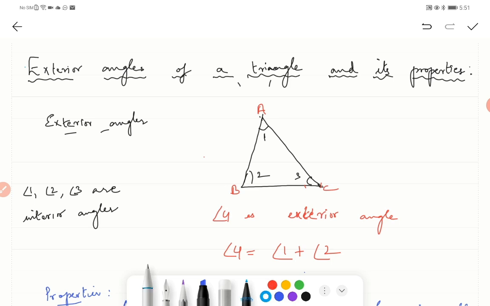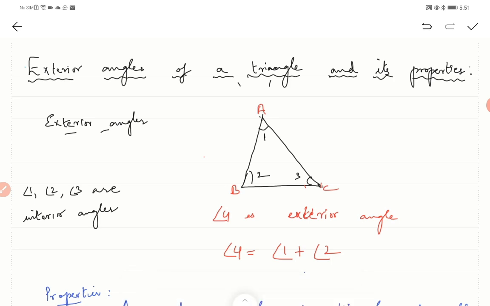Okay, so this is my diagram of a triangle. If I want to see what my exterior angles of this triangle are, let me extend the line BC. The angle formed here is external, isn't it? Angles 1, 2 and 3 are interior angles, because they are inside the triangle. And this angle, which is newly formed after I extend the line BC, is an exterior angle.